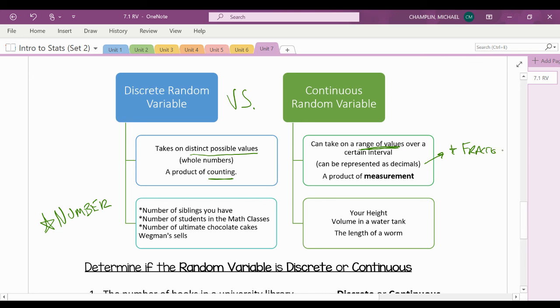All right. But again, the key word is it's a measurement. And some examples would be your height, volume in a water tank, the length of a worm. So see, these are all types of measurements. So again, the keyword for this one is measurements.